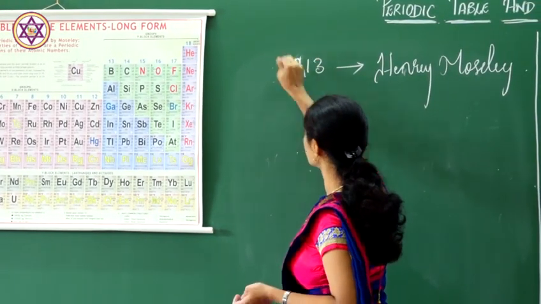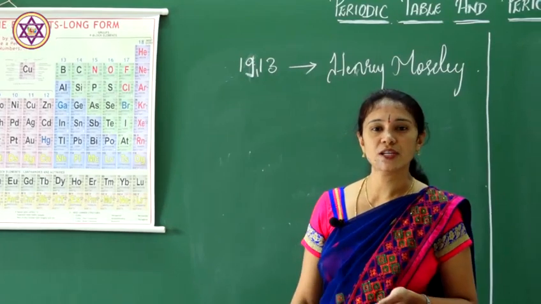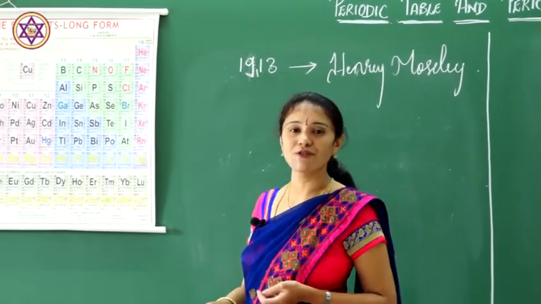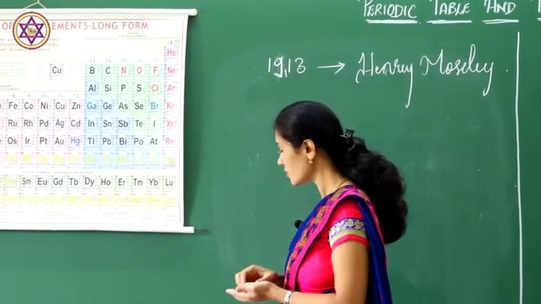His modern periodic table was given in 1913.